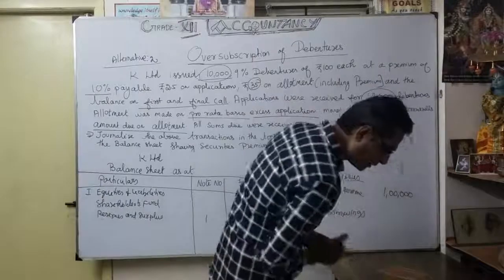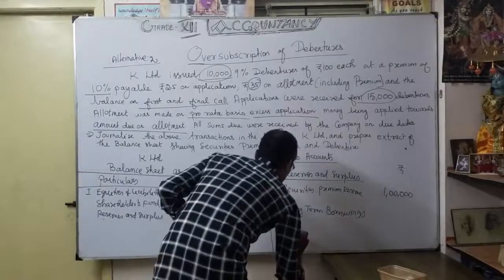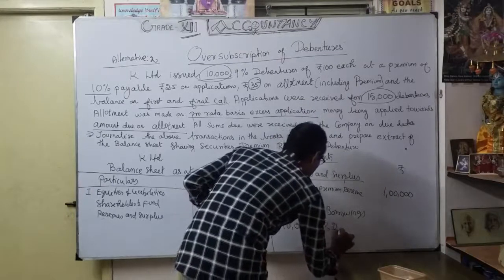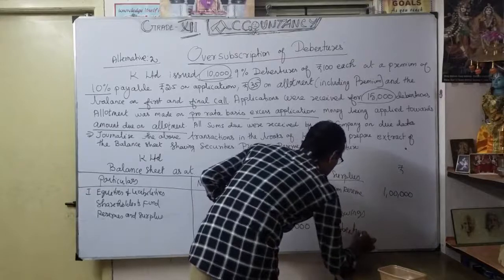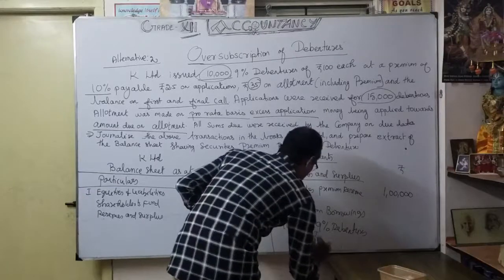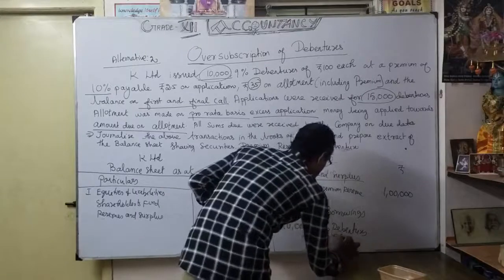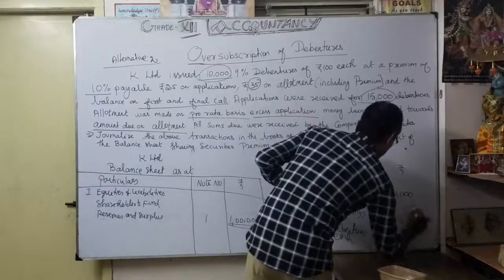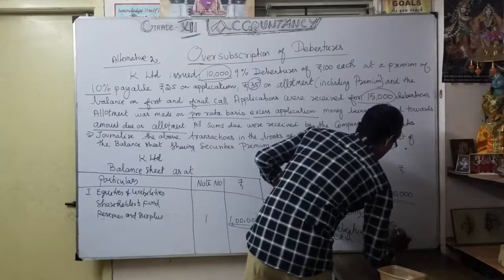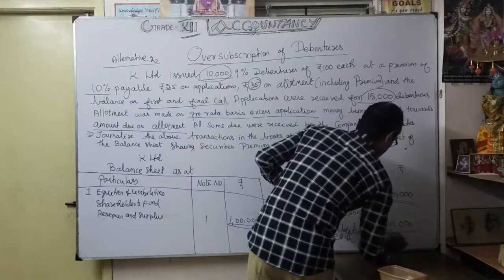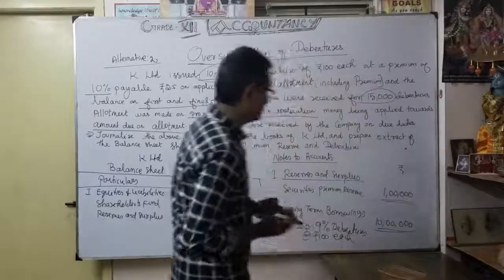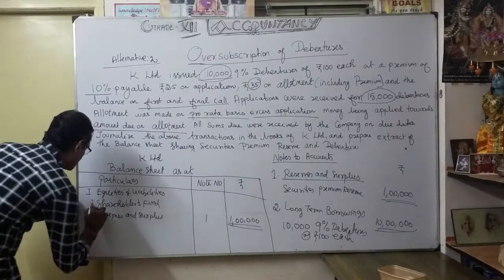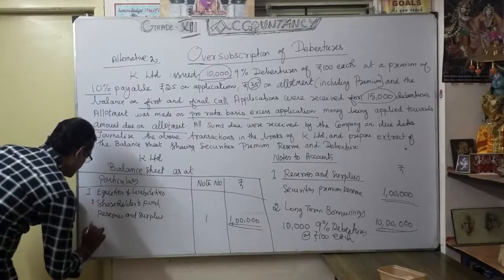How are we going to write? Okay, 10,000, 9% debentures at the rate of rupees 100 each. So naturally, it's coming to what? 10 lakhs. Okay, the double underline here, 10 lakhs. Okay, that's our note number 2. Similarly, we are going to write what? The second one. So this is the first one. Okay, first one. So what is the second one?